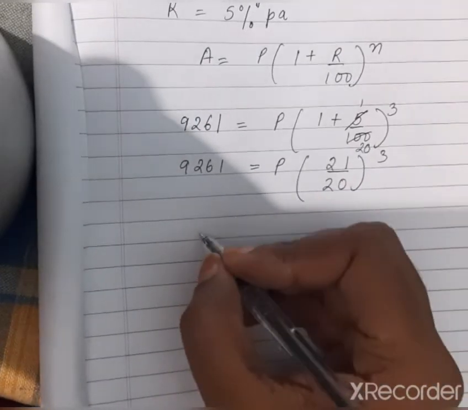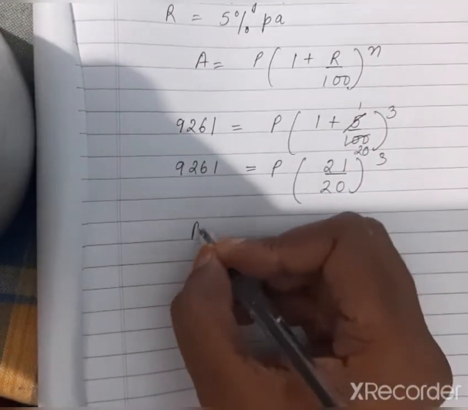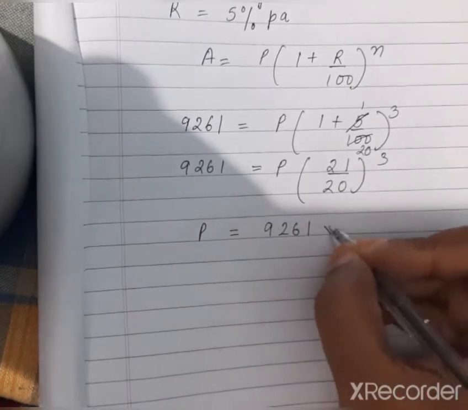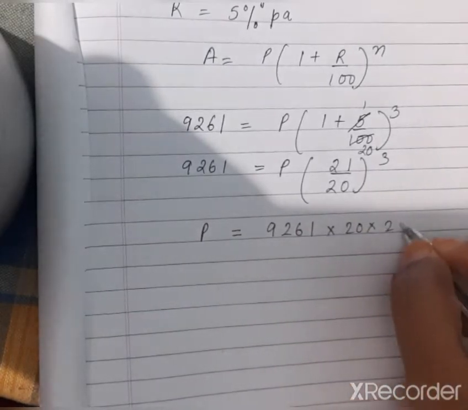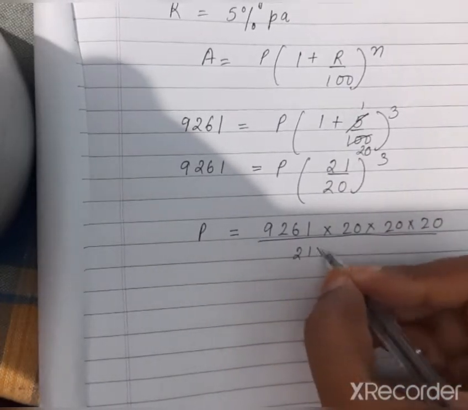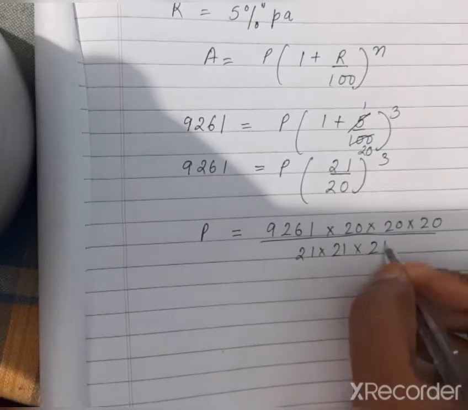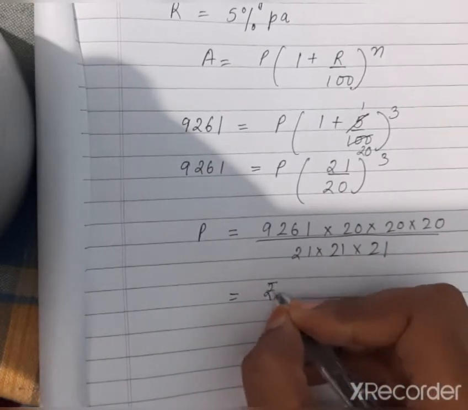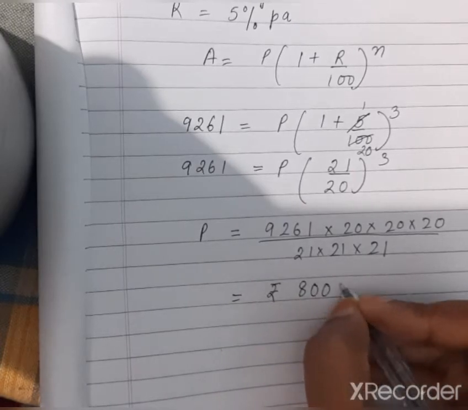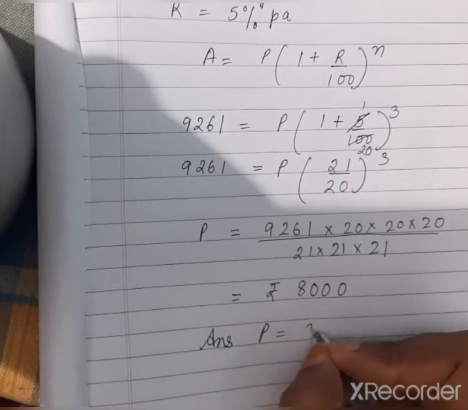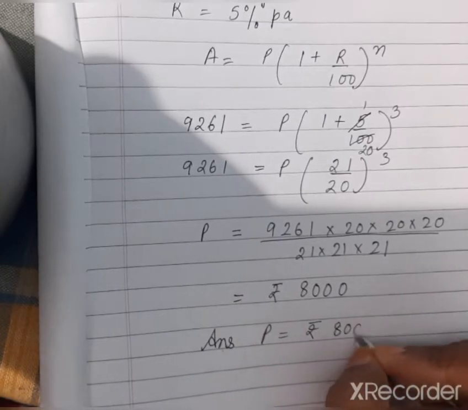Now next we can write P will be equal to 9261 into 20 into 20 into 20 upon 21 into 21 into 21. Now when we calculate it, the answer will come rupees 8,000. Therefore principal is equal to rupees 8,000.